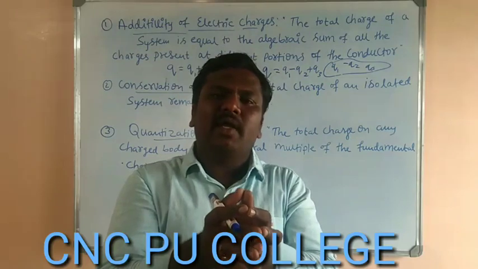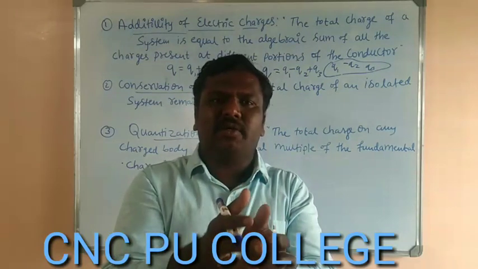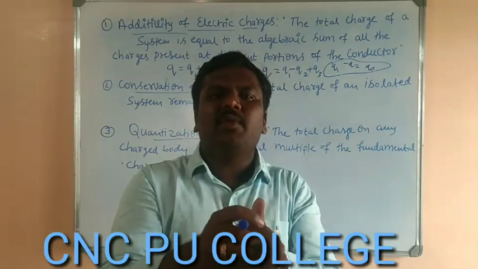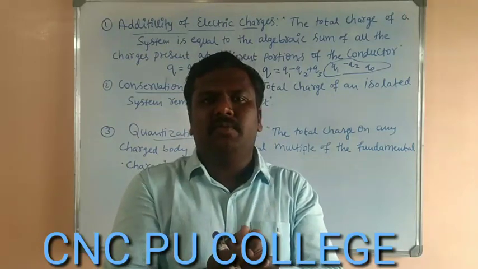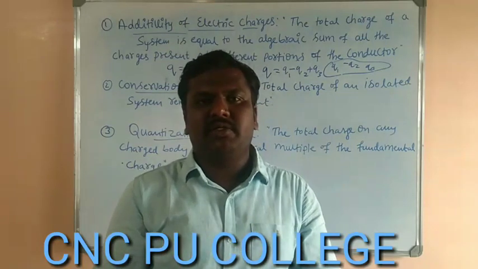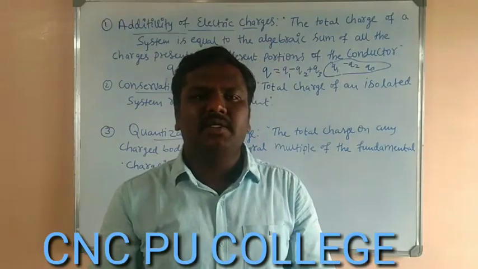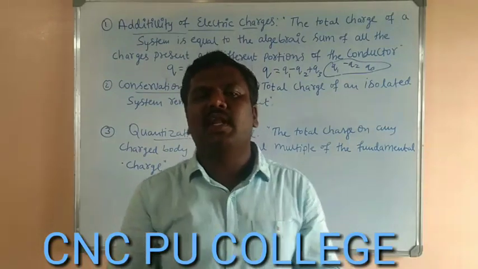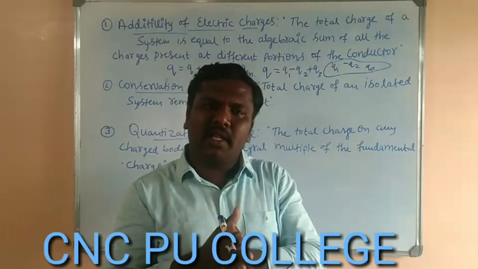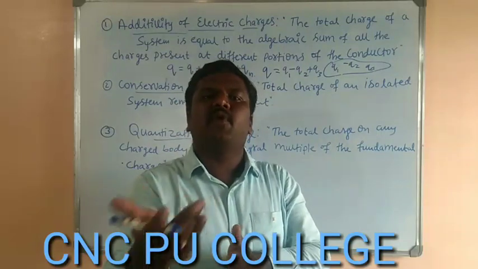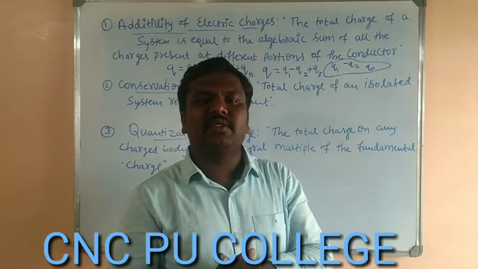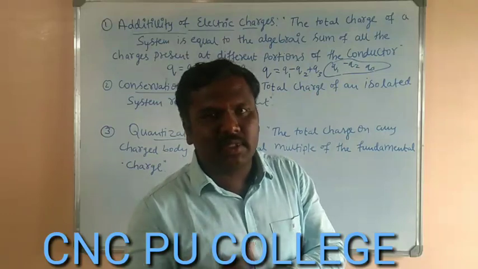If we are considering an isolated system, the charges may be transferred from one body to another body. So we can't say we have lost the charges. We can't say we have generated the charges. So in the example of rubbing the glass rod against the silk cloth, glass rod becomes positively charged. It loses the electrons. That means we are not destroying the electrons there.